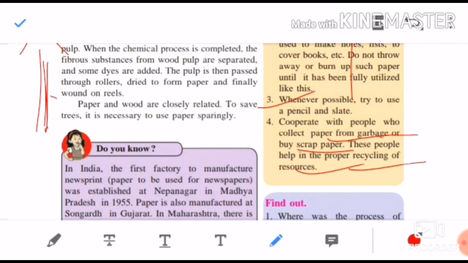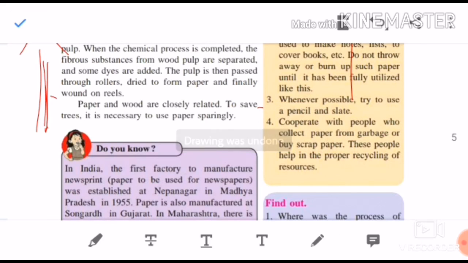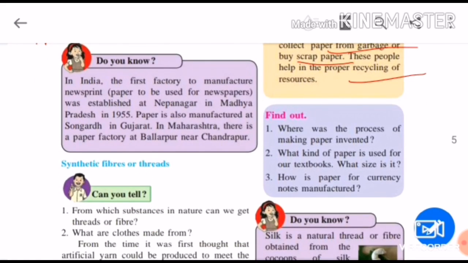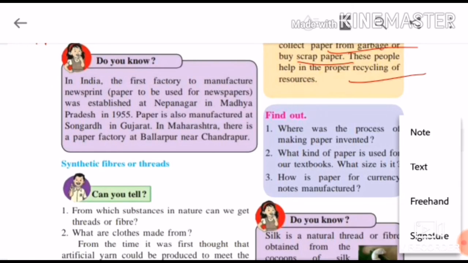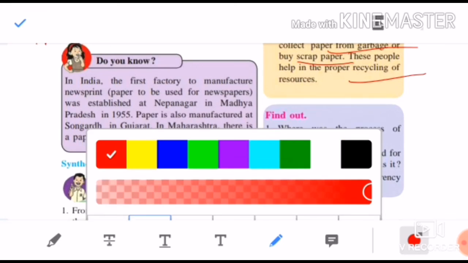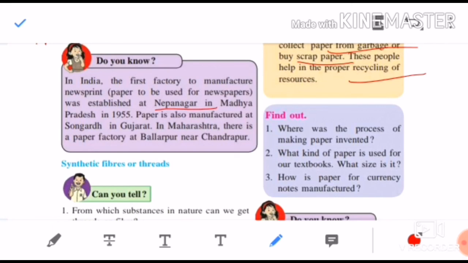So we have seen how paper is manufactured. Do you know, in India the first factory to manufacture newsprint, newspaper, was established in Madhya Pradesh, and the city was Nepanagar, in 1955. Similarly, there were other factories: Songad in Gujarat, and in Maharashtra, Ballarpur near Chandrapur.